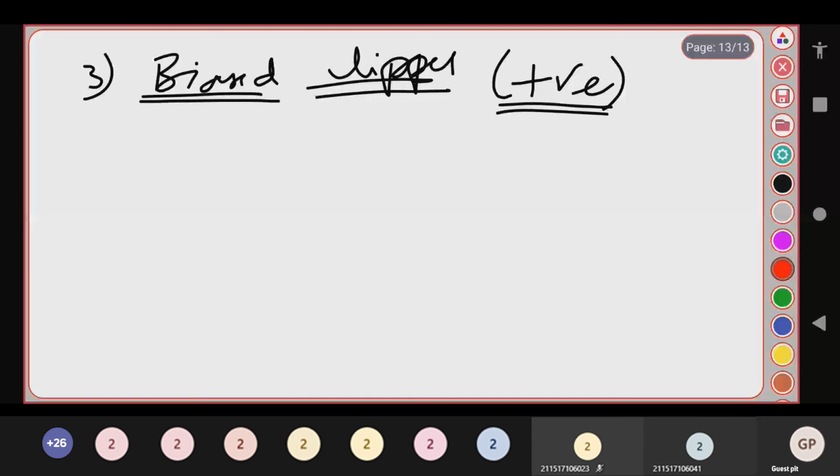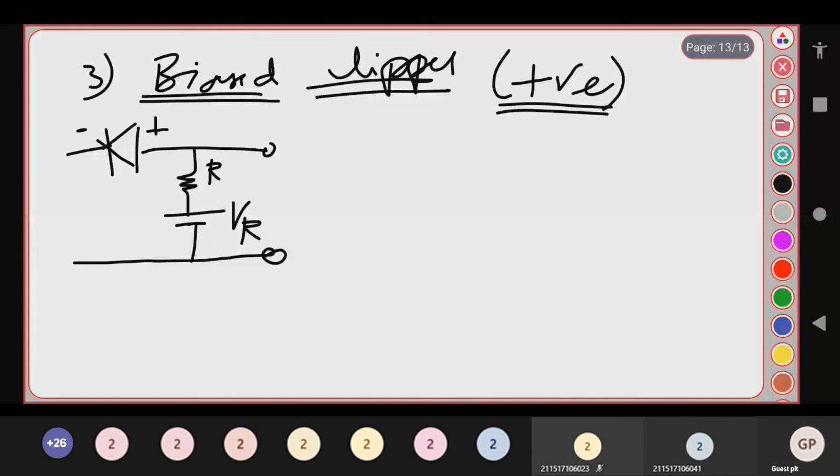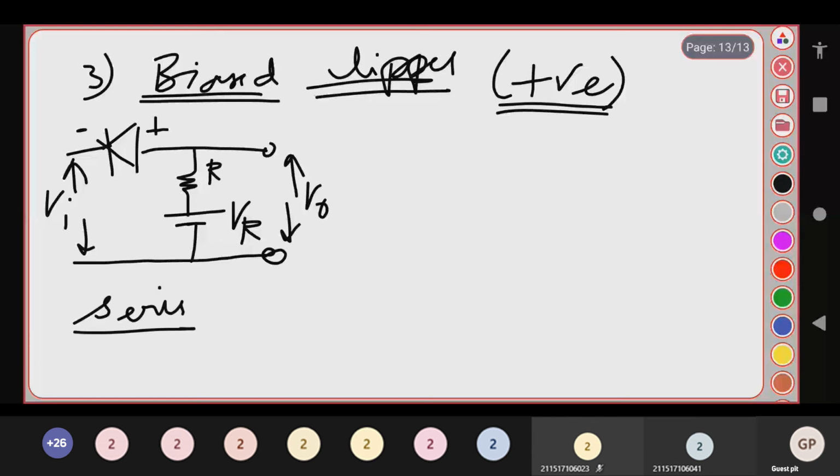This is your input voltage Vi, and across here you take an output voltage V0. So what clipper is this? Is it a series biased clipper or a shunt biased clipper? This is your series biased clipper. Your diode is in series.